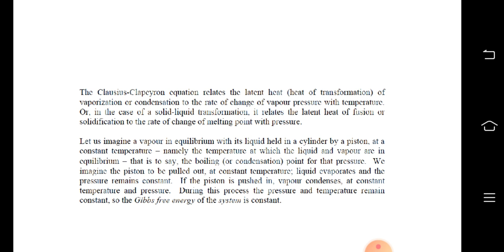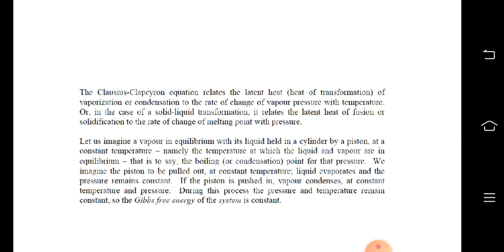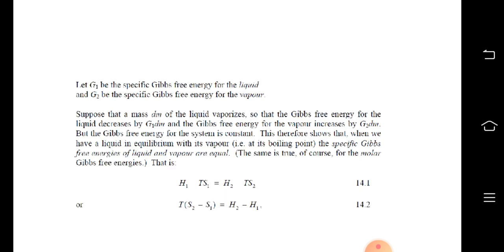During this process, the pressure and temperature remain constant, so the Gibbs free energy of the system is constant. Let G1 be the specific Gibbs free energy for the liquid. Let G2 be the specific Gibbs free energy for the vapor. Suppose that mass dm of the liquid vaporizes, so that Gibbs free energy for the liquid decreases by G1 dm and Gibbs free energy for the vapor increases by G2 dm, but the Gibbs free energy for the system is constant.